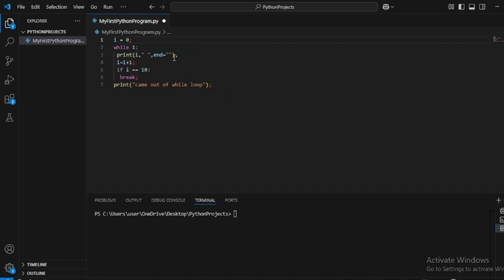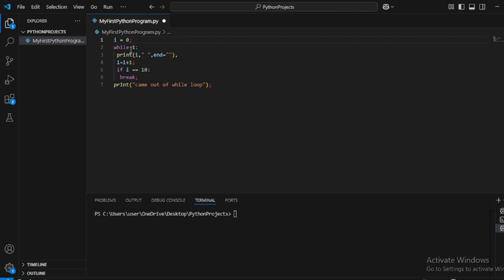Print i and then a space. So the i value is 0, and then i becomes i plus 1, that is, i becomes 1. Now, is i equal to 10? i is 1, which is not equal to 10, so break will not happen. Now while 1, the condition is still true. Print i, and i is 1, so it will print 1. Then i becomes i plus 1, so i becomes 2. Is 2 equal to 10? The condition is not true, so it will not break.